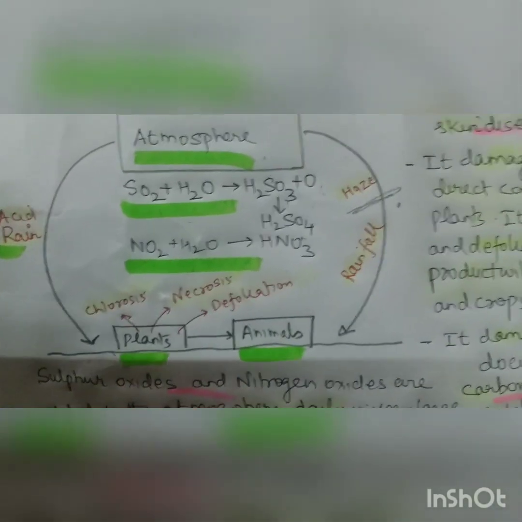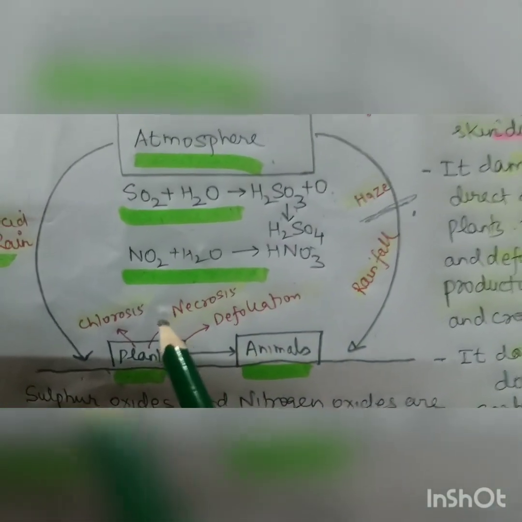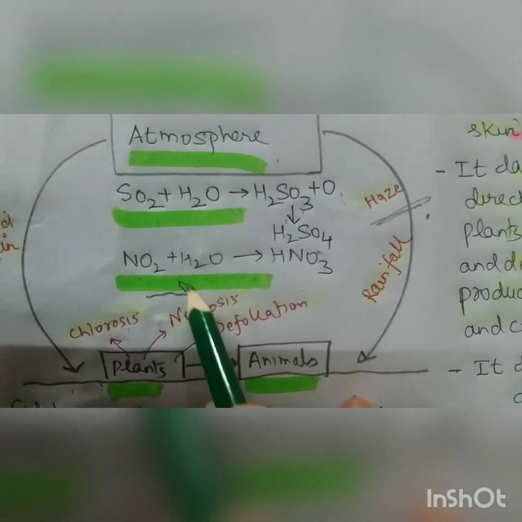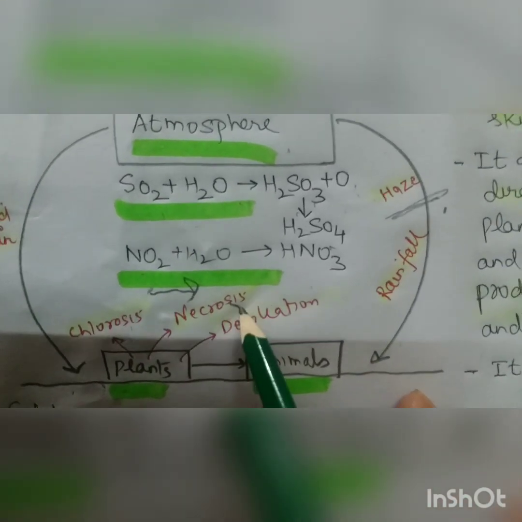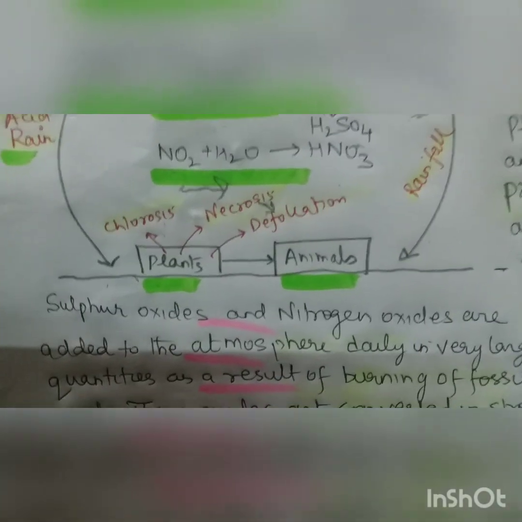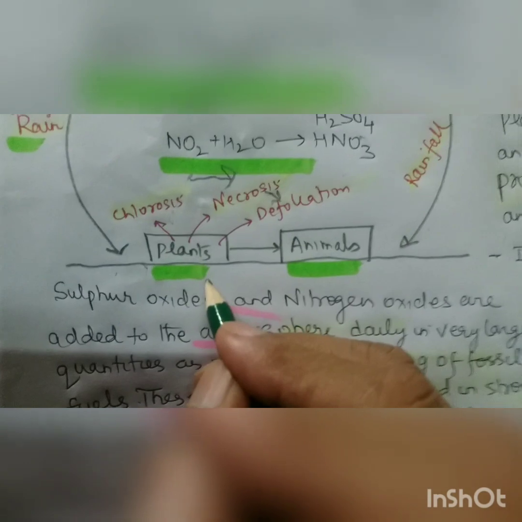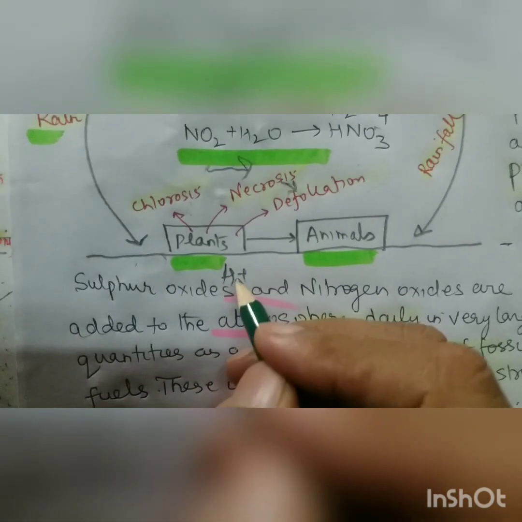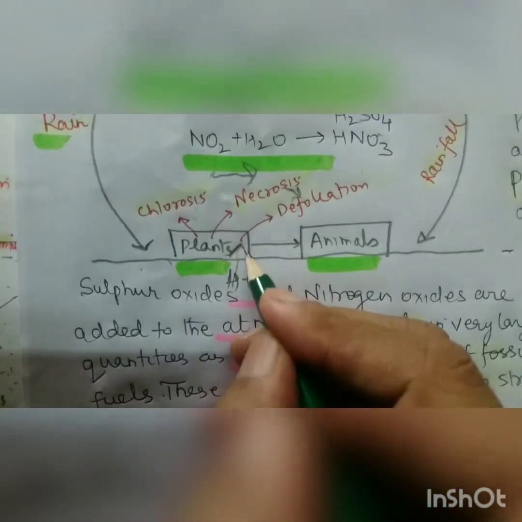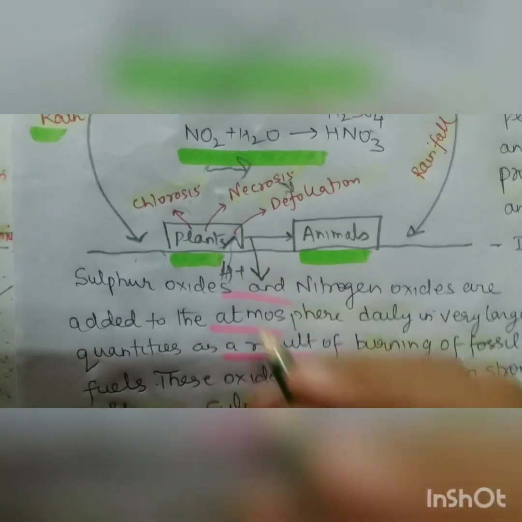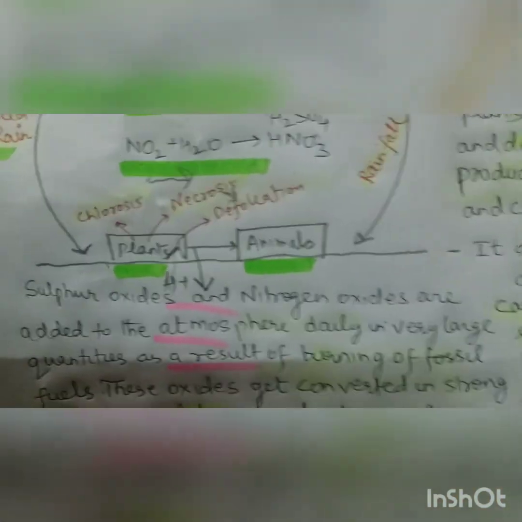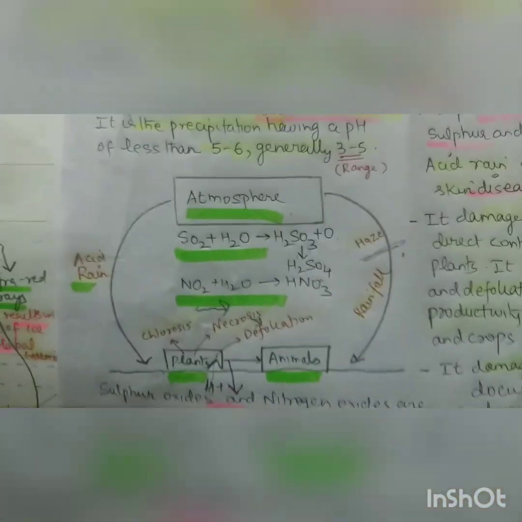It first falls on the foliage, and it causes the chlorosis of the foliage. Then chlorosis, you know, is every time followed by necrosis, and necrosis results in defoliation. Besides that, it makes the medium acidic, and the water, instead of coming up toward the plant, will reverse by reverse osmosis, and it results in the killing of the plants. This is how acid rain behaves.